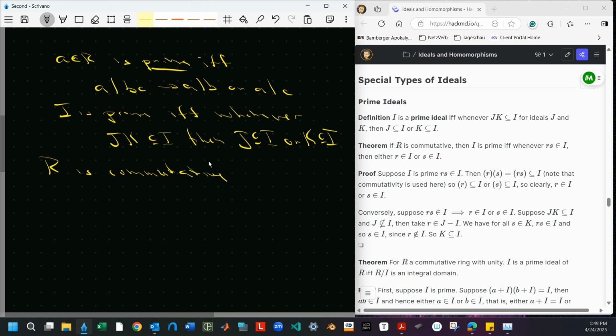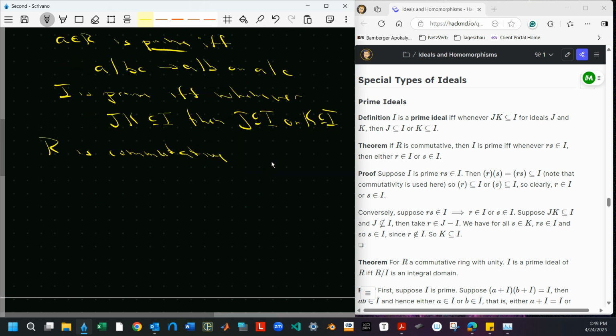There's reasons to study non-commutative rings, but going forward, we're really looking at commutative rings. Mostly with unity, except that the ideals are subrings and they don't have unity, so we want to keep that in mind. But anyway, it's a similar thing.